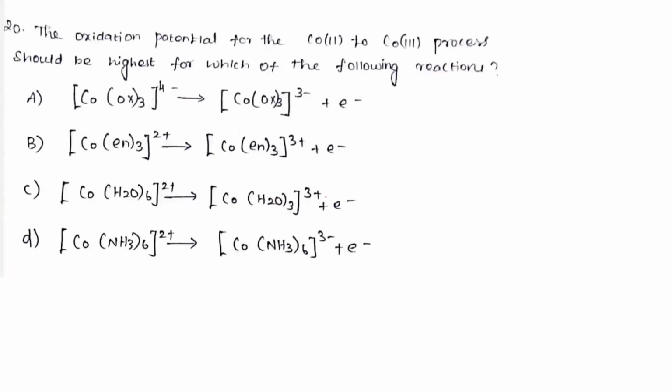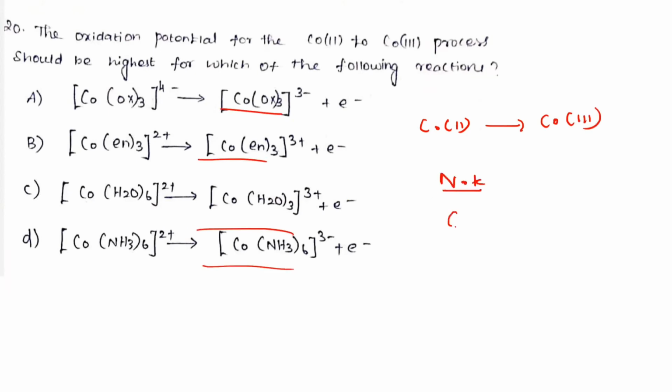Okay, and next question. They are asking about the oxidation potential for cobalt 2+ to cobalt 3+. Cobalt 2+ converts to cobalt 3+. We know very well that cobalt 3+ is a strong field ligand case. Listen, note, very important: cobalt 3+